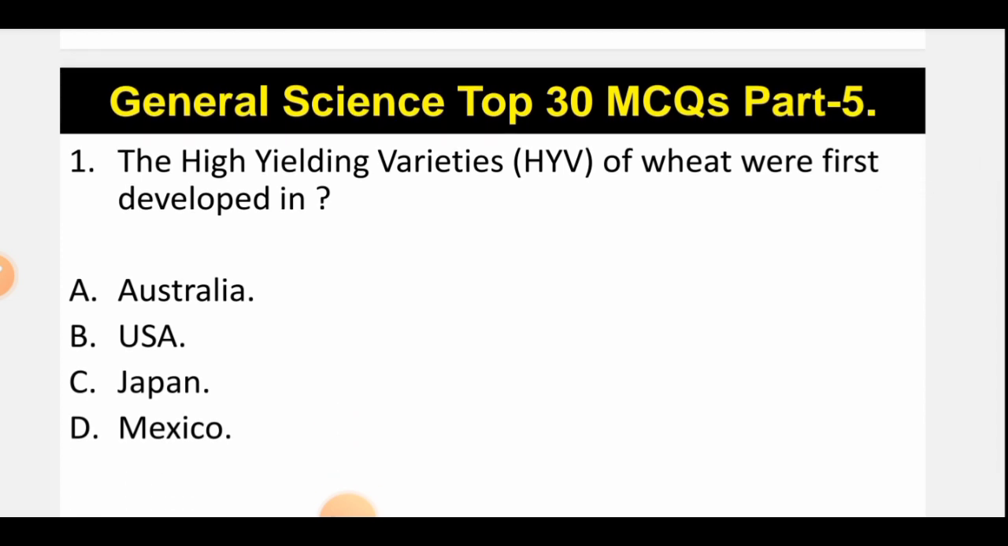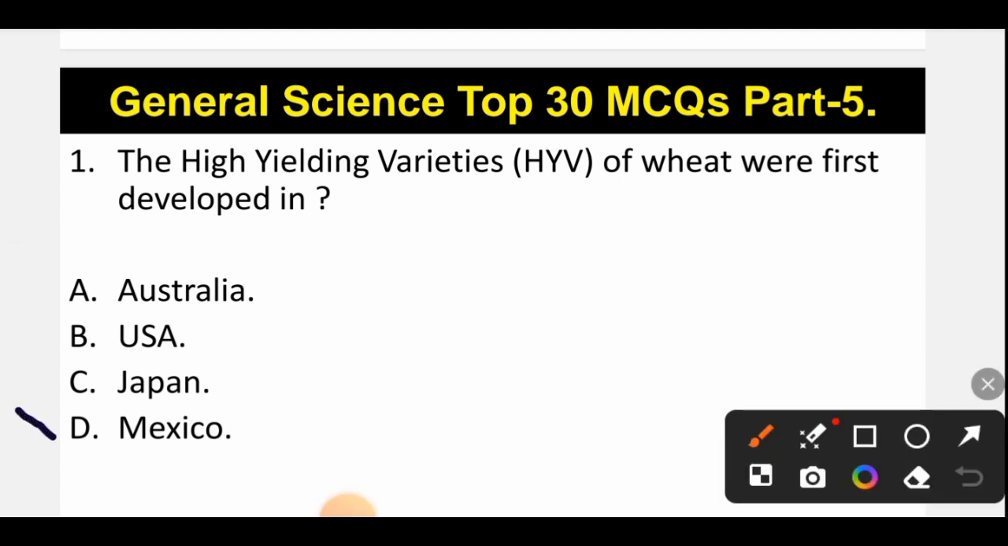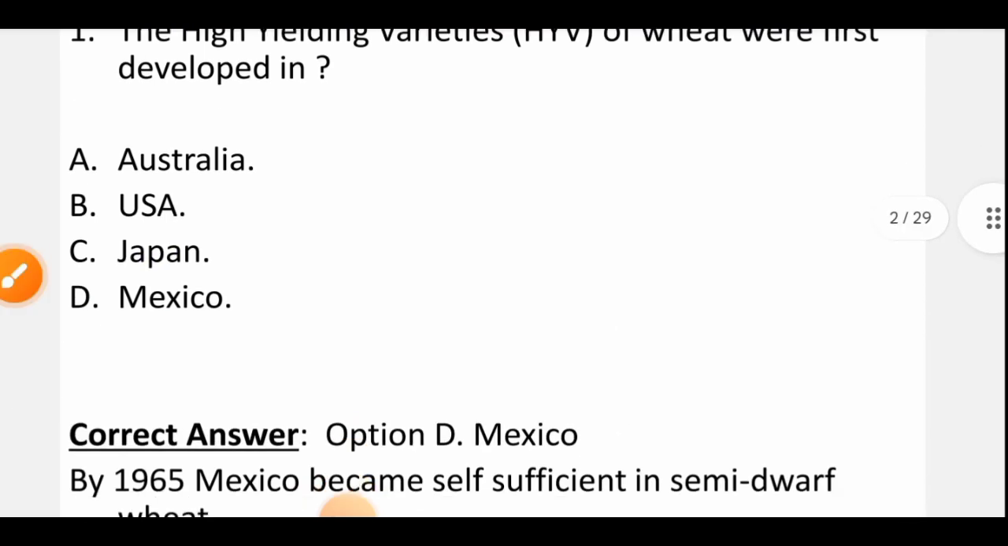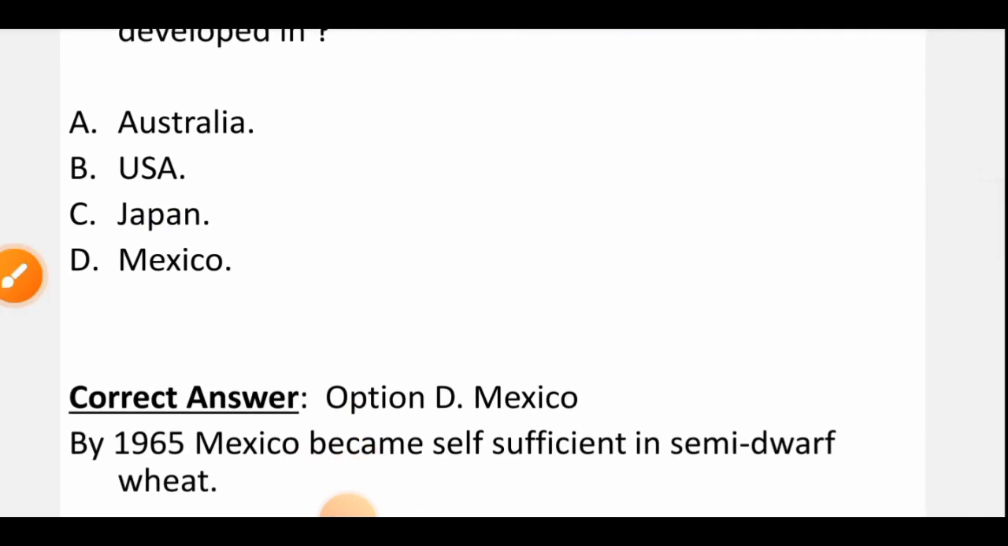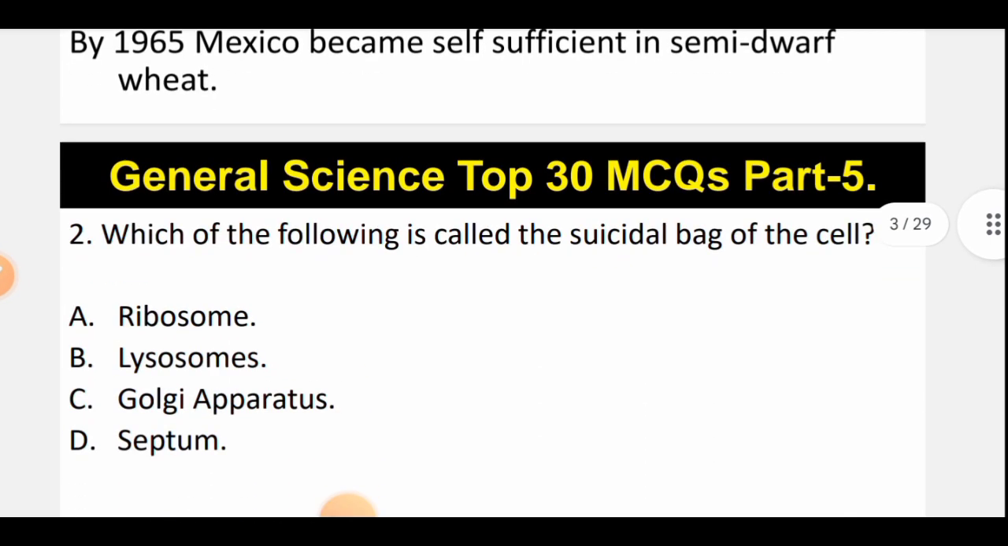The high yielding varieties of wheat were first developed in, so the correct option will be option number D, that is Mexico. So high yielding varieties are the type of seeds which produces a better crop and which are resistant to certain conditions like climatic condition and to certain pests also. So HYV wheat were first developed in Mexico in the year 1965. The correct option is option D, Mexico.